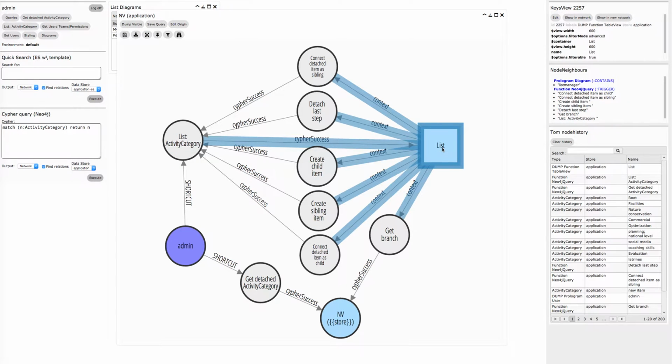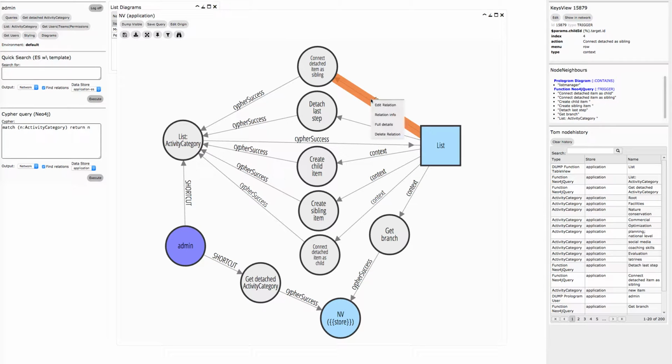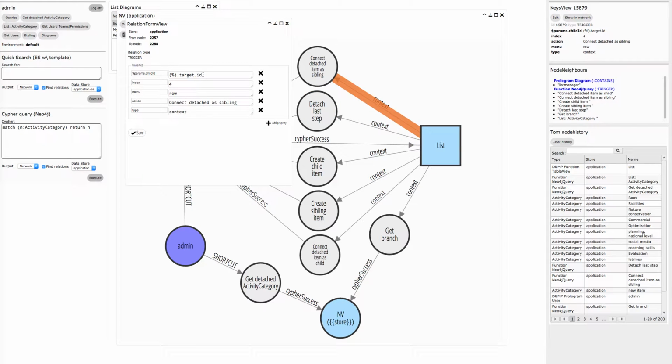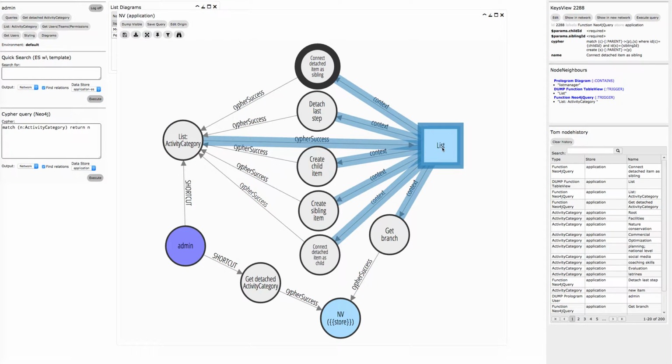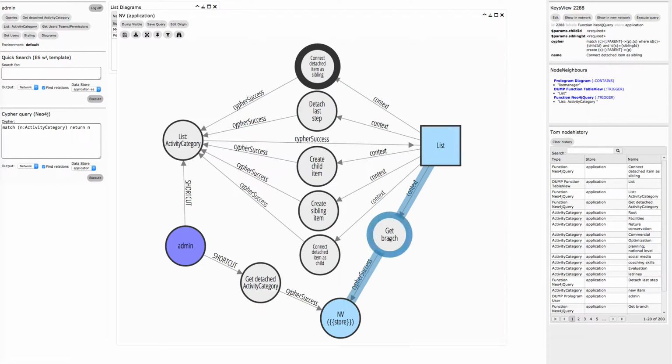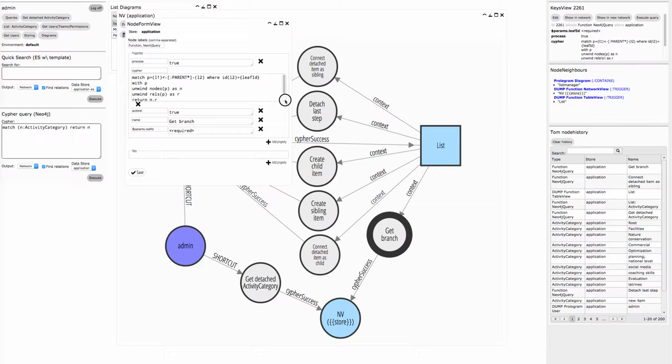From this list, which is a table view, there are a number of context menus, and each context menu takes as a parameter the ID of the row that I have clicked on. And when this query executes successfully, the list is refreshed. There's also a context menu to get a branch. This query looks a little bit different, of course. It just gets the branch from the leaf up to the root.